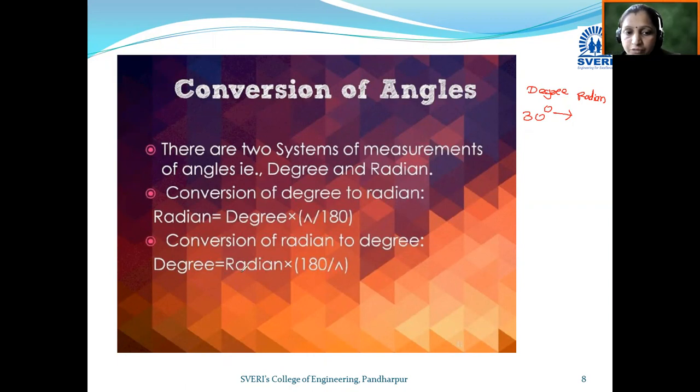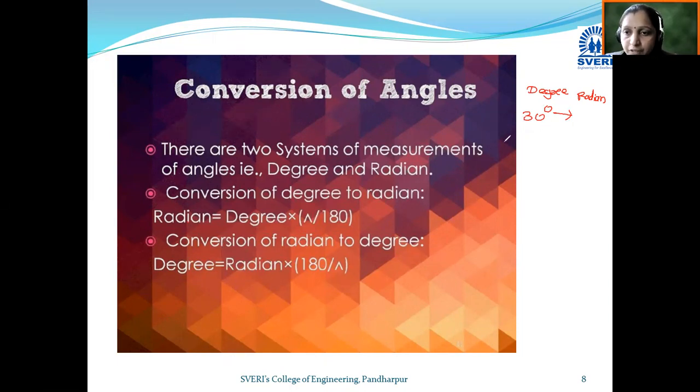Degree is equal to radian into 180 divided by pi, this converts radian into degree. Radian is equal to degree into pi upon 180, so by using the first formula we can convert degree into radian. Here to convert 30 degree into radian we use this first formula.